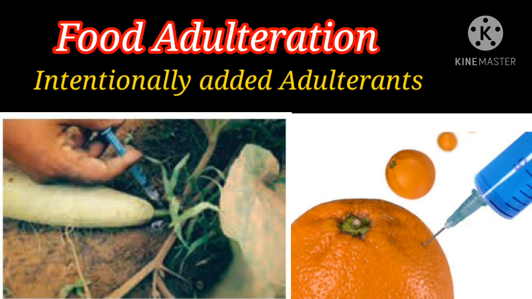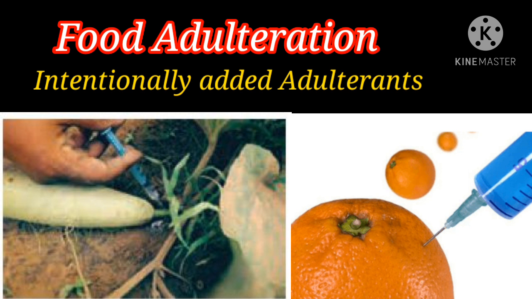What are they? Natural adulterants. It is naturally adulterated. Second one, incidental. Sometimes accidentally it happens. Third one, intentionally added adulterants. So, with their knowledge, they are adding some chemicals for financial gain. Clear it? So, for financial gain, what are the things they are adding? The additives and preservatives like vinegar, citric acid, sodium bicarbonate.